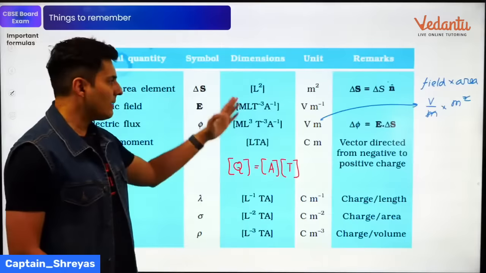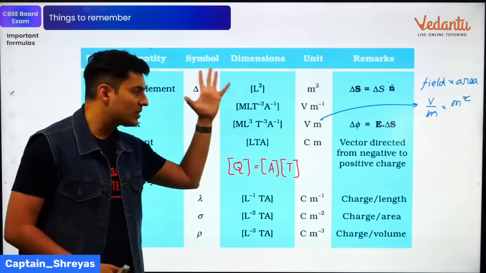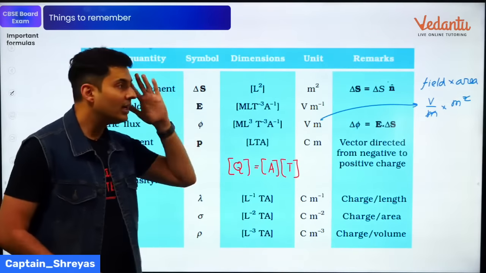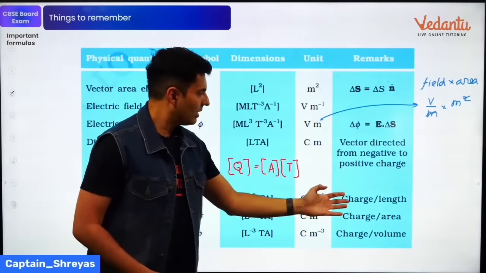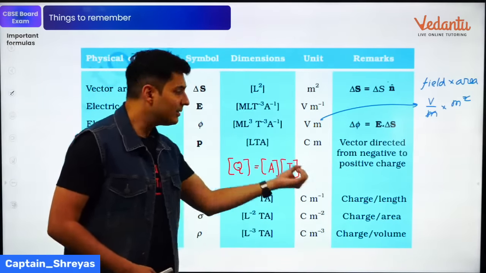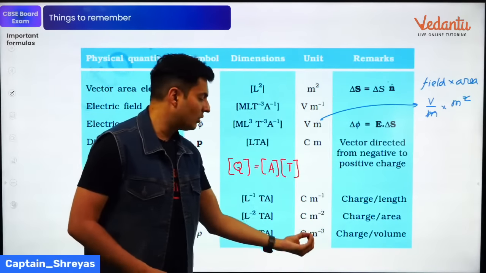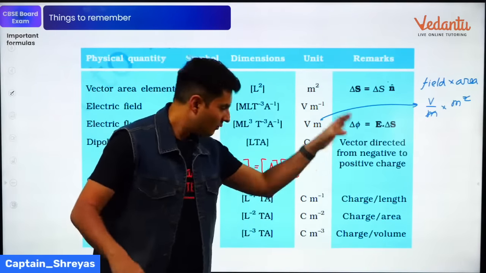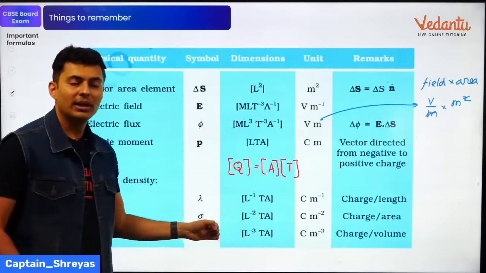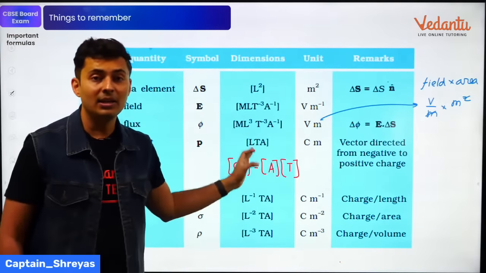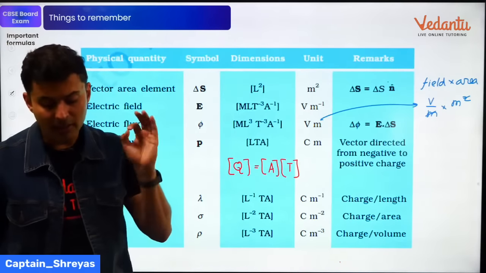Now this table, I have given it to you as an example. Why? Because wherever you see such a table, what are you going to do? Think like this. What is the formula? What is the concept? Then think about the units. Then think about the dimension. Don't go from dimension to unit to concept, no. From concept or formula, go to the unit and then go to the dimensions for each and every table given in NCERT. Is that understood?